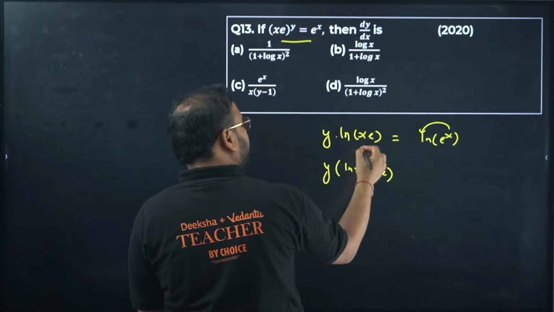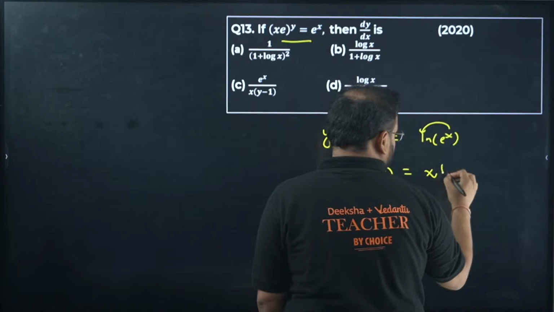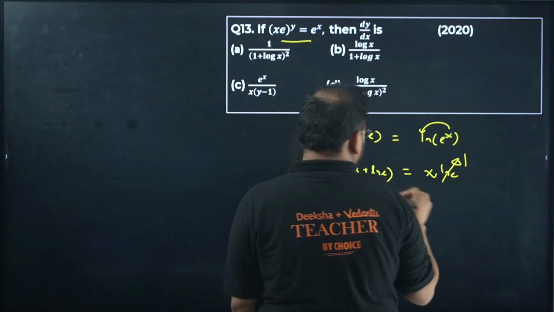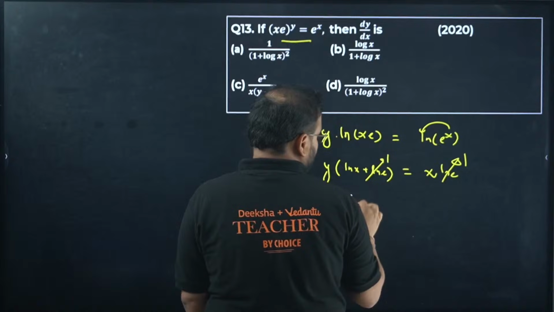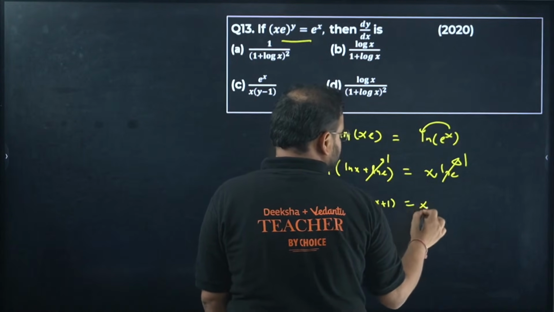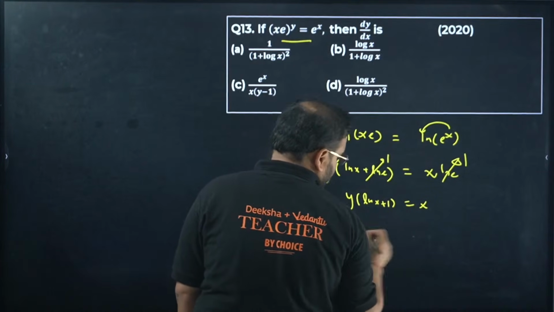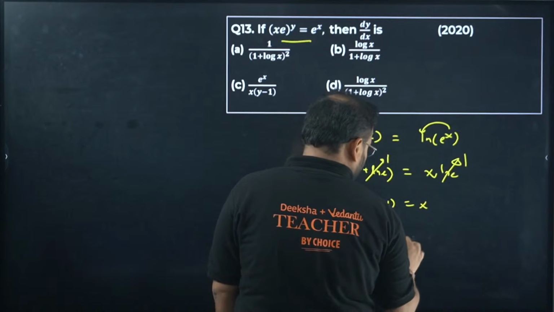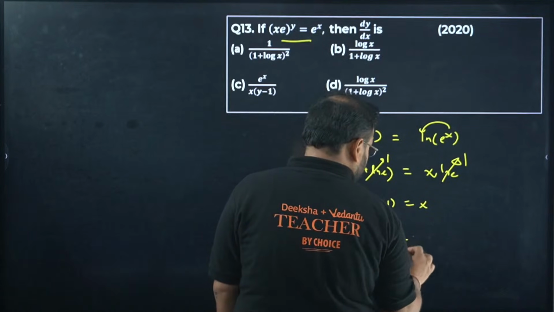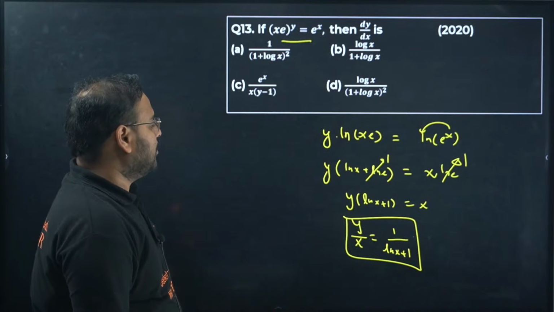By the product rule in log, we get here x ln e. ln e is 1. So we get y into ln x plus 1 equals x. Bring x over here, so y by x equals 1 upon ln x plus 1. Okay. Okay, sir.